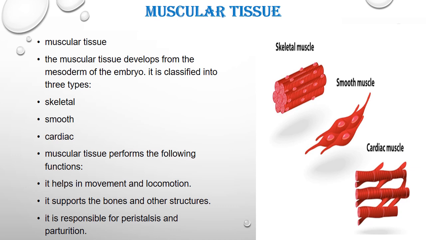Muscular tissue performs the following functions. It helps in movement and locomotion. It supports the bone and other structures. It is responsible for peristalsis and parturition. Peristalsis means movement of the food bolus. Parturition means delivery of a baby. Bones support our body.